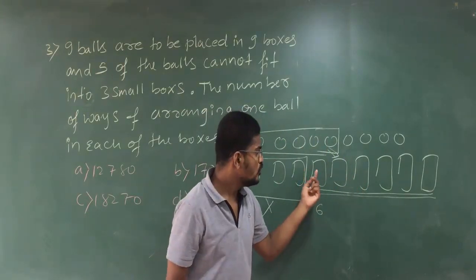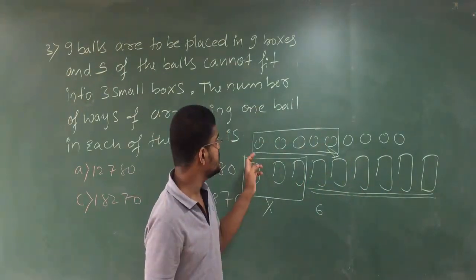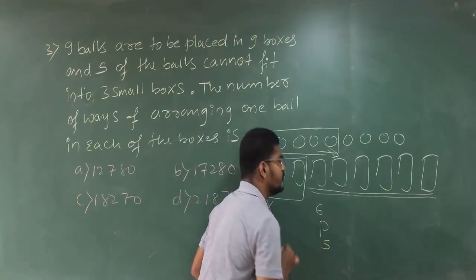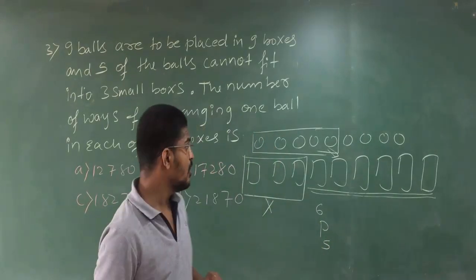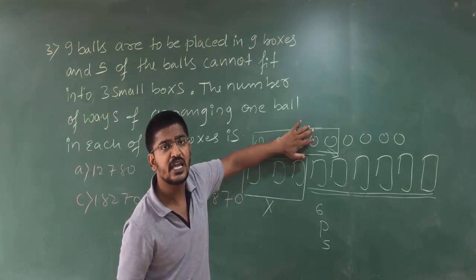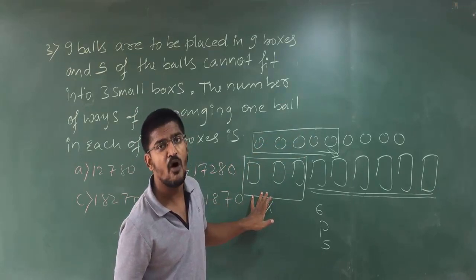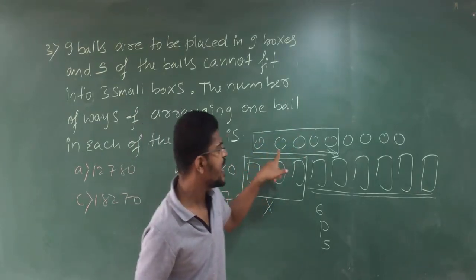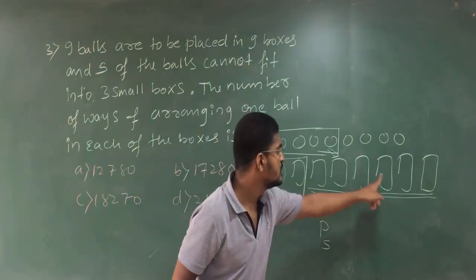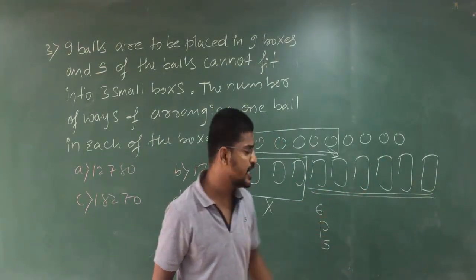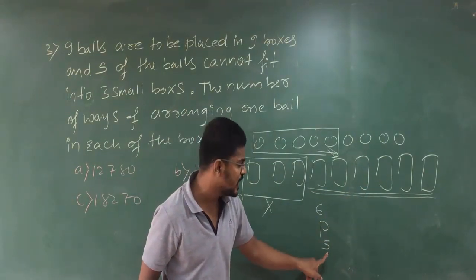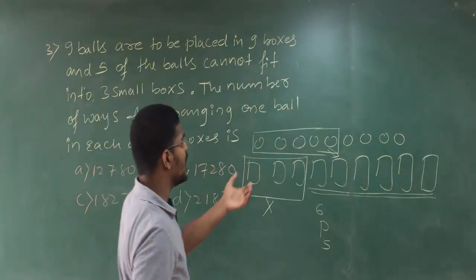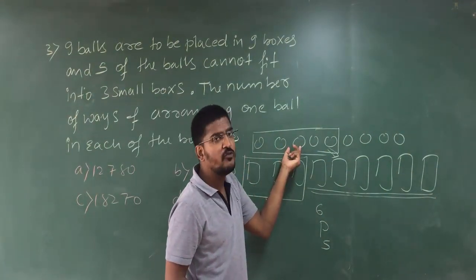Clear? So, out of these 6, how much are you arranging? 5 balls you are arranging. That means 6P5. Have you got my point? Because these 5 balls cannot fit into these 3 boxes, they have to be settled with the 6 remaining boxes. That means in 6 boxes you are arranging 5 balls. That is 6P5. Now you have arranged 5 balls.